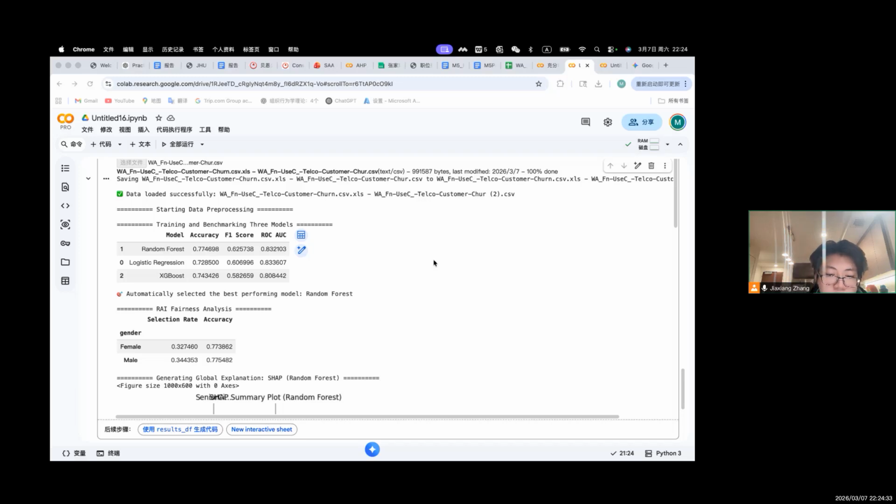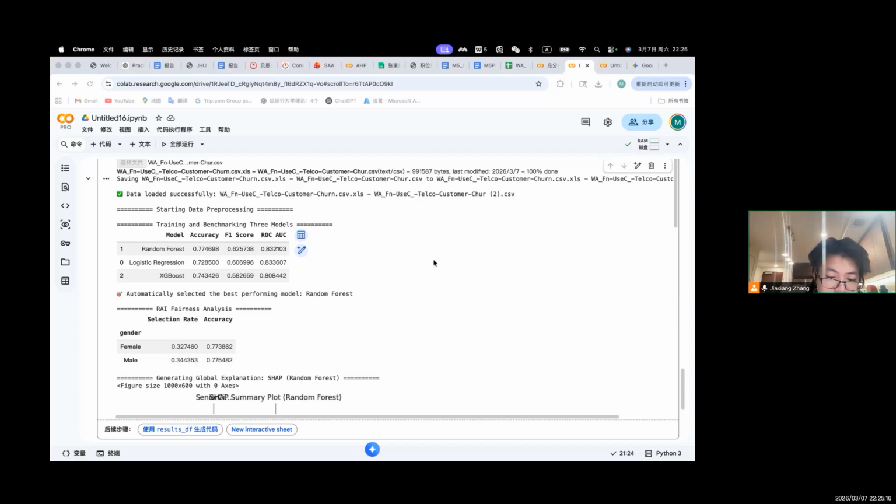In this plot, each point represents a customer, and the horizontal axis shows the impact of each feature on the predicted churn probability. From this visualization, we can see that several features have a strong influence on churn prediction. Important variables include contract type, online security, internet service, and monthly charges. These results align with real-world business intuition. For example, customers with shorter tenure are generally more likely to churn because they have a weaker relationship with the company. Similarly, flexible contract types can make it easier for customers to leave the service.